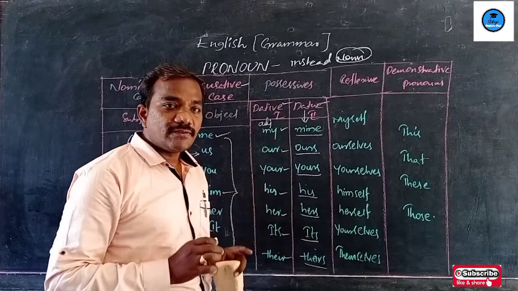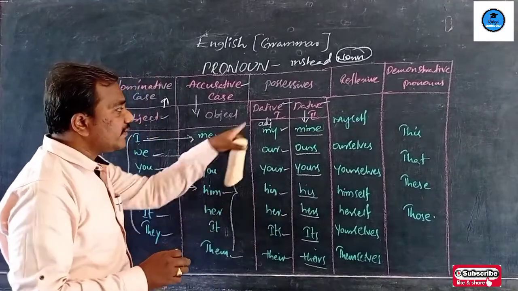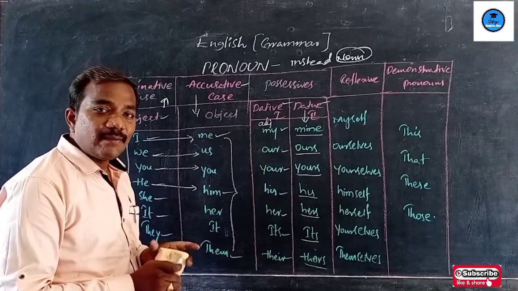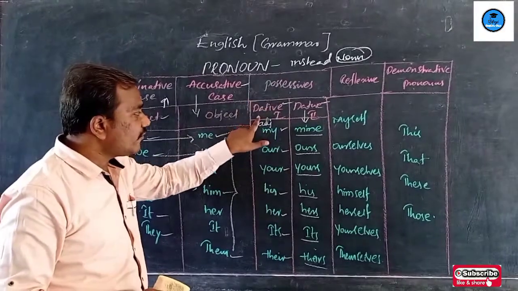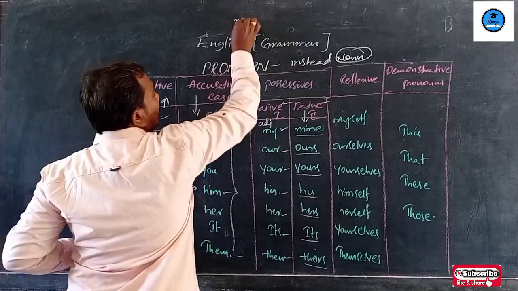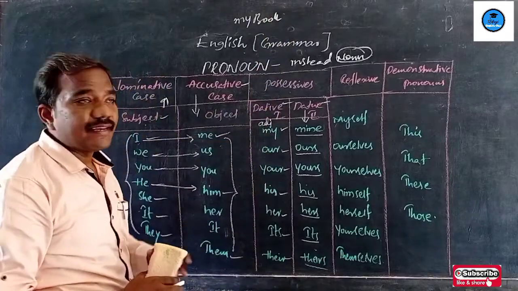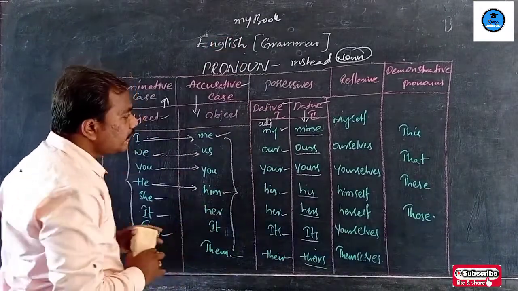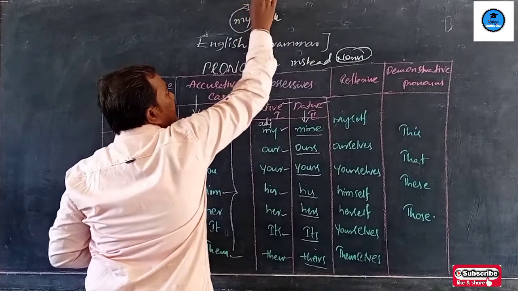I will give you good clarity between dative 1 and dative 2. Keep in mind that both these pronouns are possessives. Dative 1 represents the adjective. For example, my book. Whose book is this? It's my book. Here I use mine. Mine is possessive.